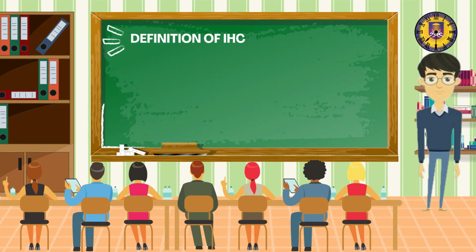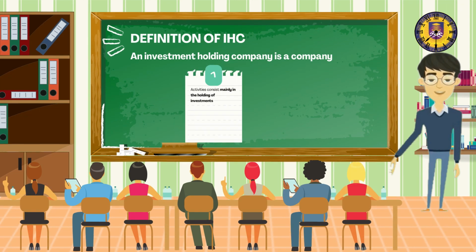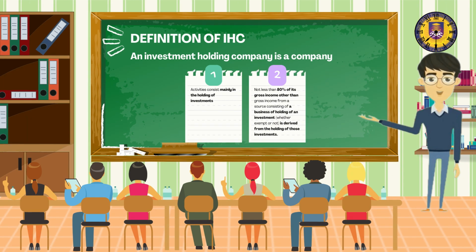Definition of IHC. An investment holding company is a company whose activities consist mainly in the holding of investments, not less than 80% of its gross income other than gross income from a source consisting of a business of holding of an investment, whether exempt or not, is derived from the holding of those investments.